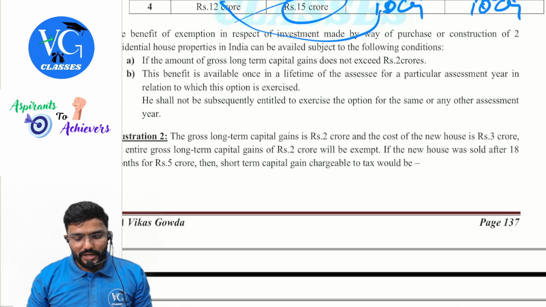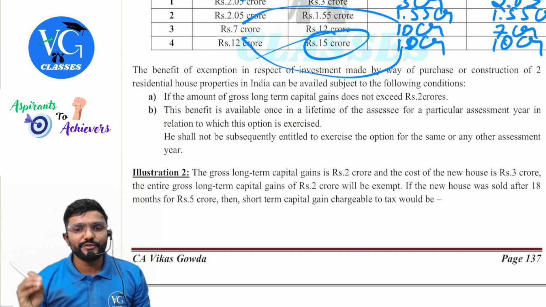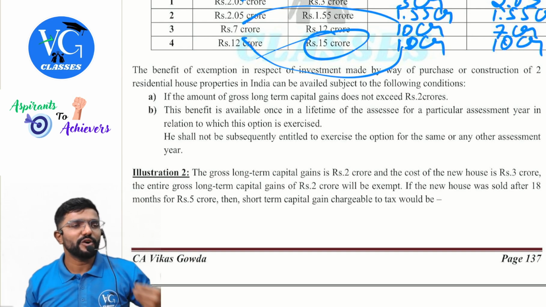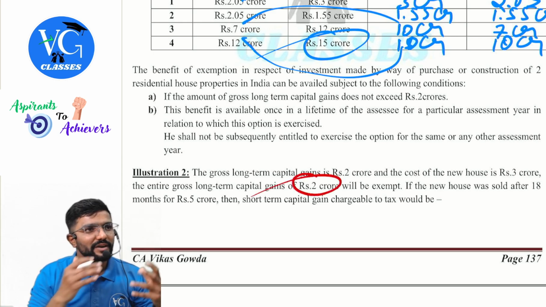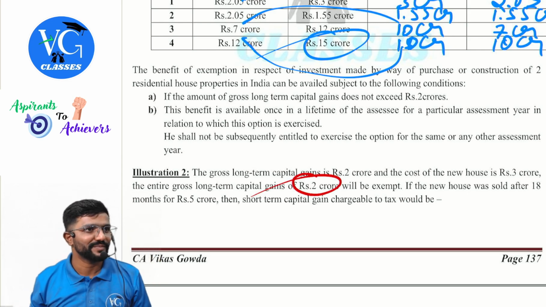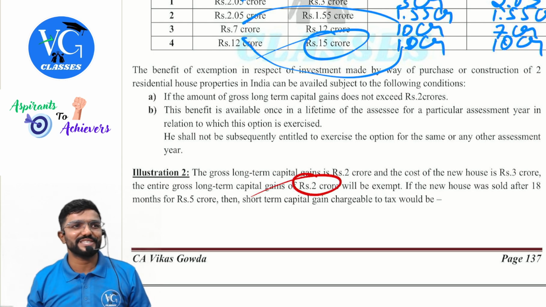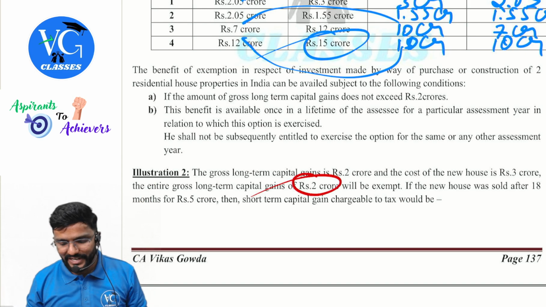Illustration 2. The gross long-term capital gains is 2 crore and the cost of new asset is 3 crore. So how much exemption you can claim? 2 crore. Correct. Cost or gross gain, whichever is lower. 2 crore. You have claimed it. Now new residential house you have purchased. You have to hold it for at least 3 years from the date of purchase. You have not held it.